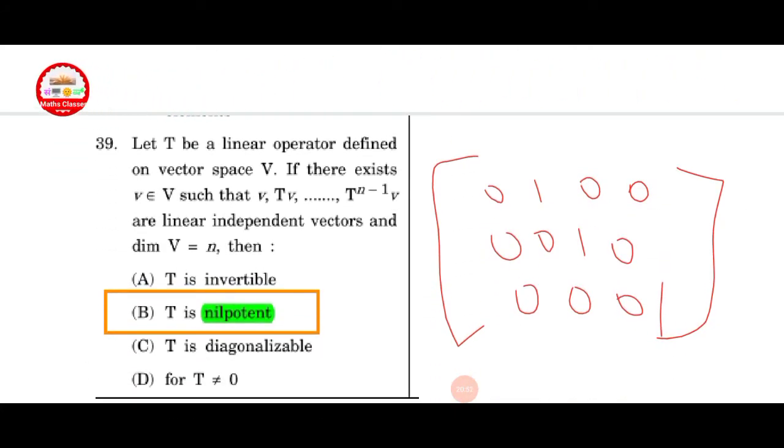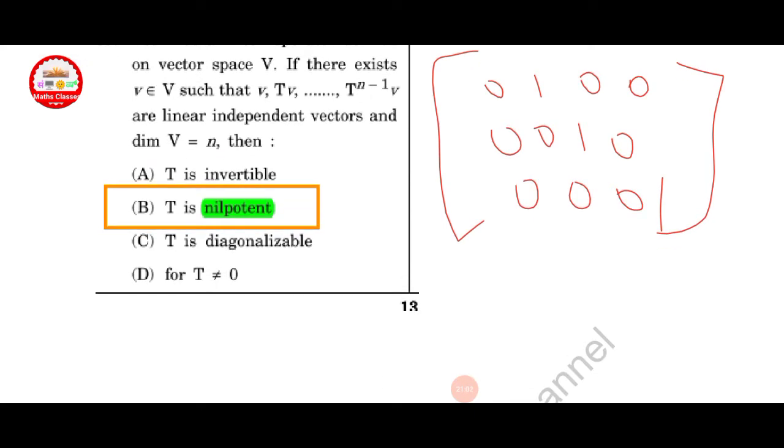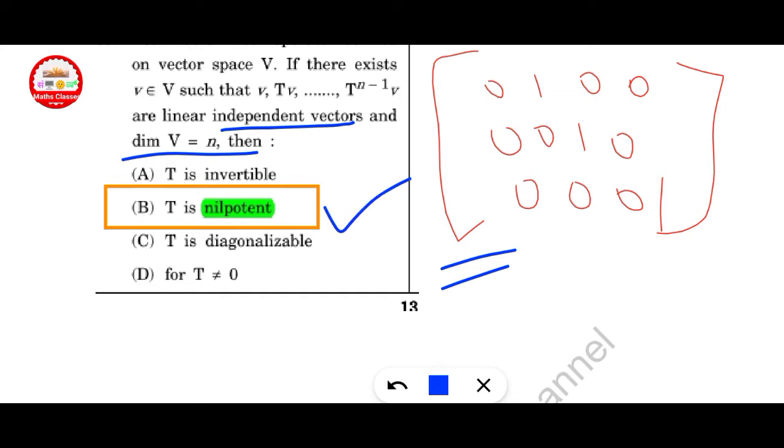Next question is given. Let T be a linear operator on a vector space V. If there exists v belonging to V such that v, Tv, up to T raised to n minus 1 v are linearly independent vectors, and the dimension of V is equal to n is given. Dimension of V is equal to n and independent vectors are given here. Finally, we get such a type of matrix. This is a strictly upper triangular or lower triangular matrix. Such a type of matrix is always a nilpotent matrix.